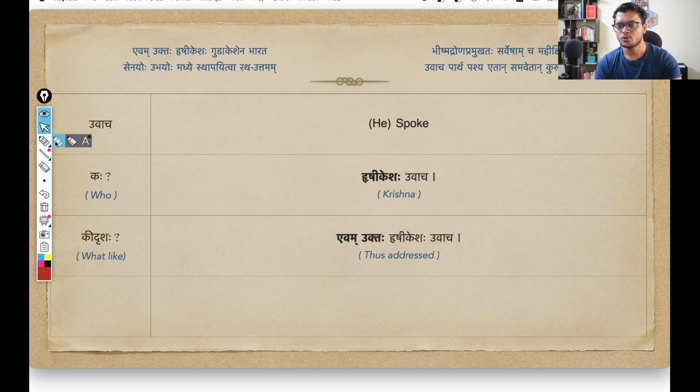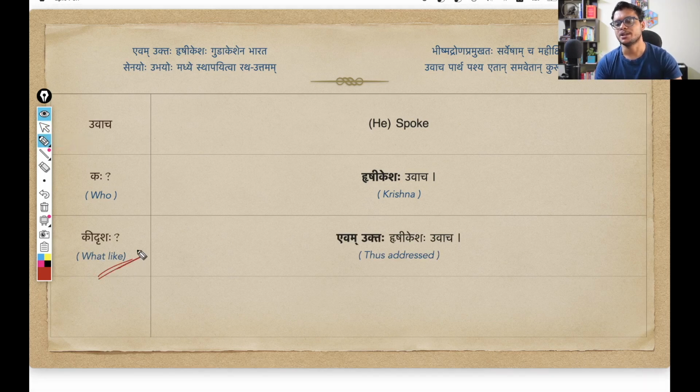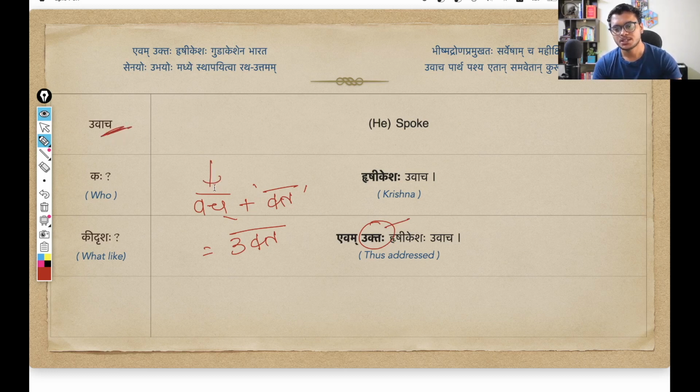Now the follow-up question is Kidrishaha: what like? Like this Rishikesha, Krishna, how is he described in the shloka? Eva Muktaha Rishikesha, thus addressed Krishna. Let us understand this. This particular word Uktaha comes again from the same verb root vach, which we have already seen in Uvach. This same verb root vach, that means to speak, we then modify using the ta suffix. We have already seen this suffix before also, the ta suffix.